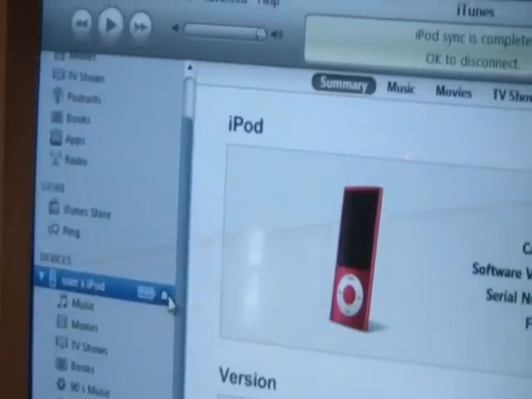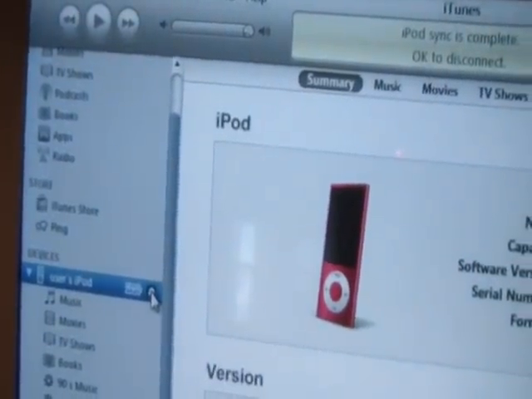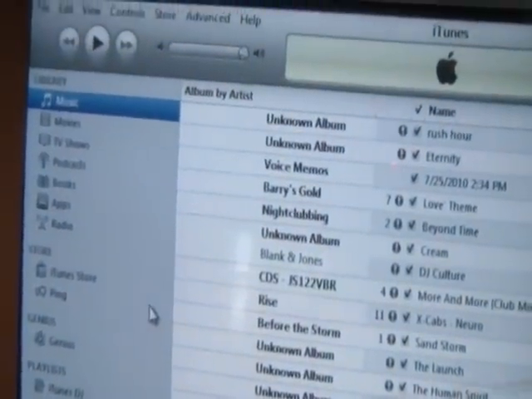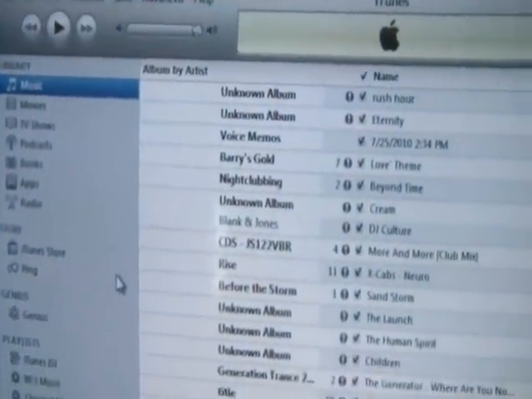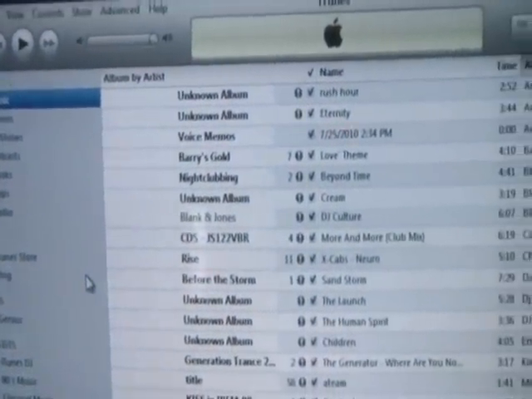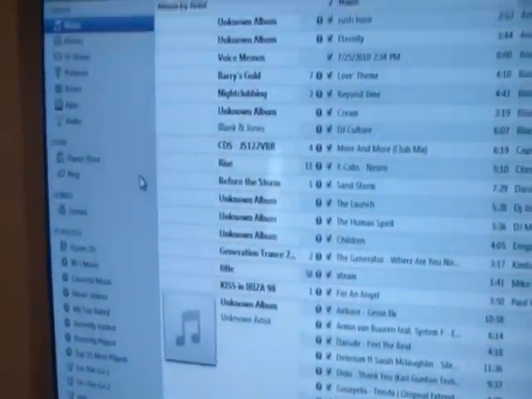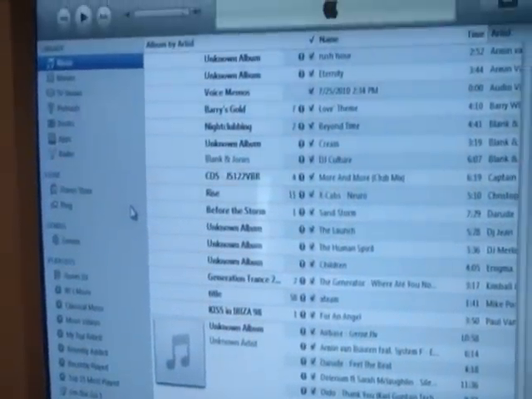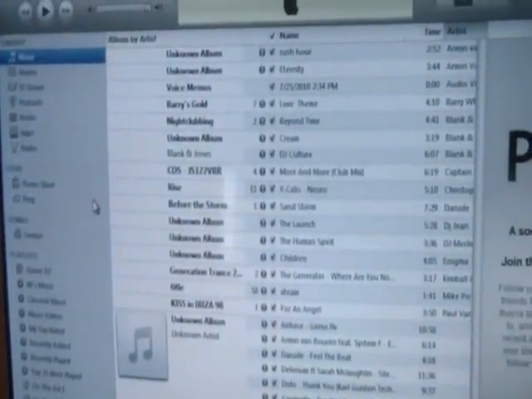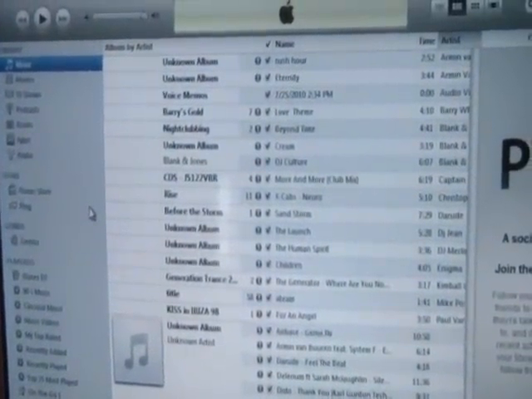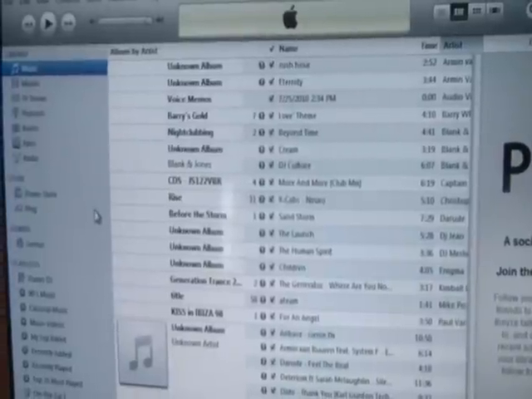Eject. So there's a little button over here. You just click on that. And then your iPod is completely safely released from the software. And it is now fully restored. It's fully restored. And there you go. How to restore an iPod 5th generation 8GB Nano to factory settings.